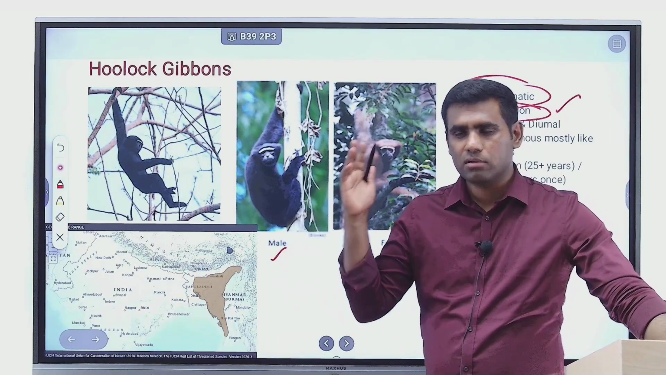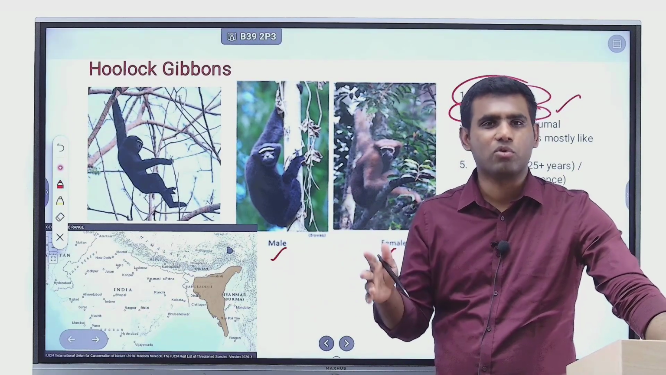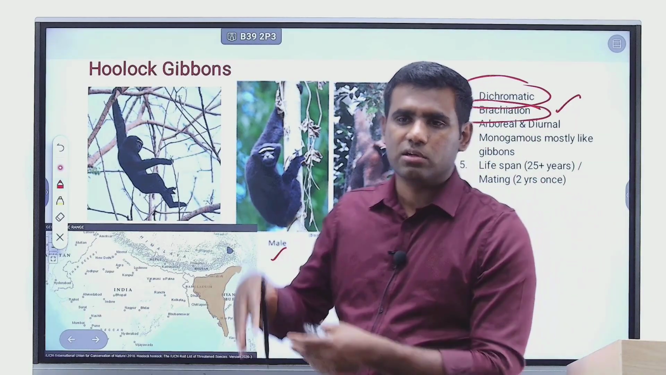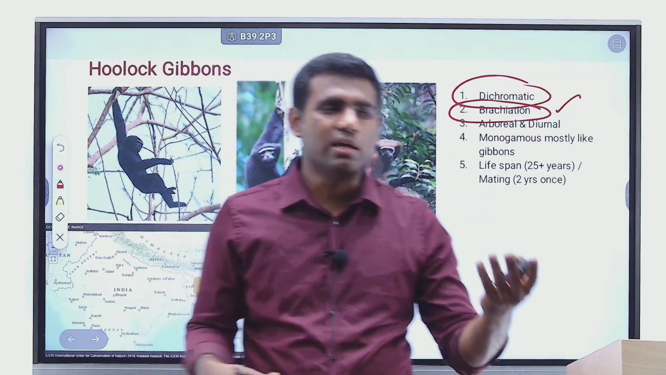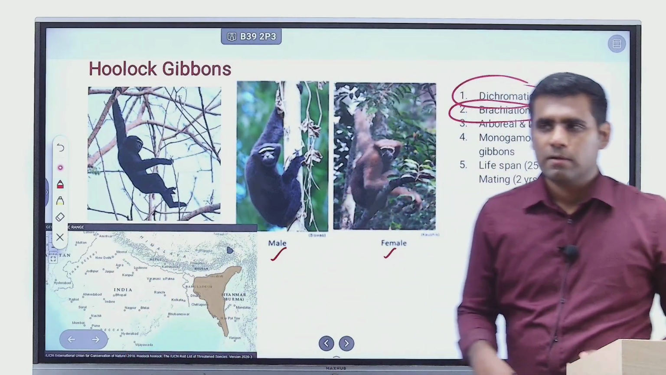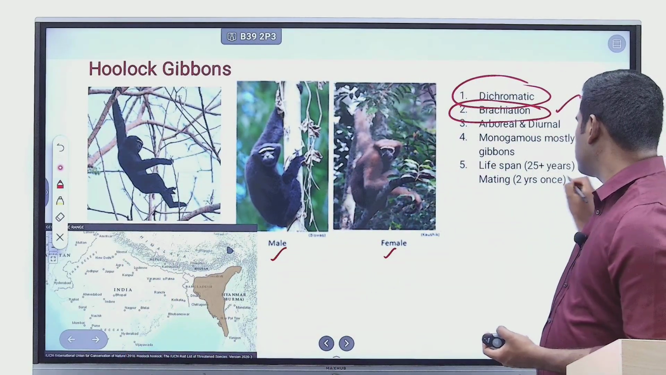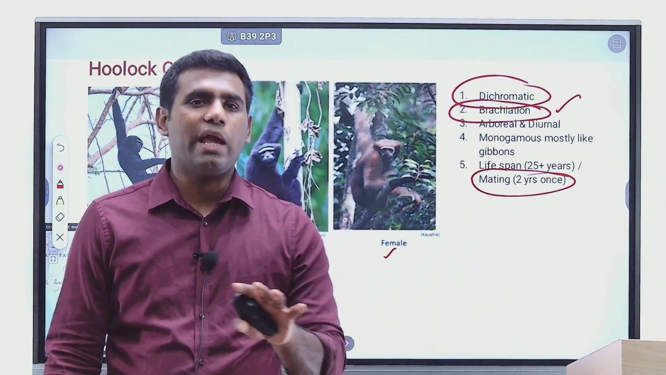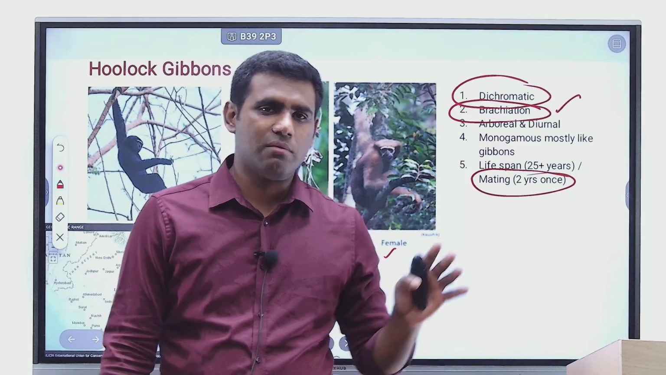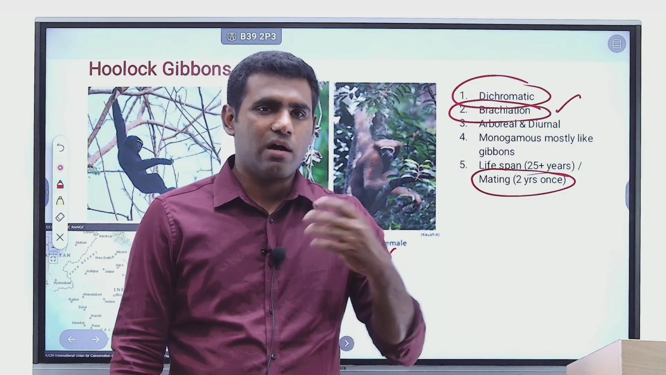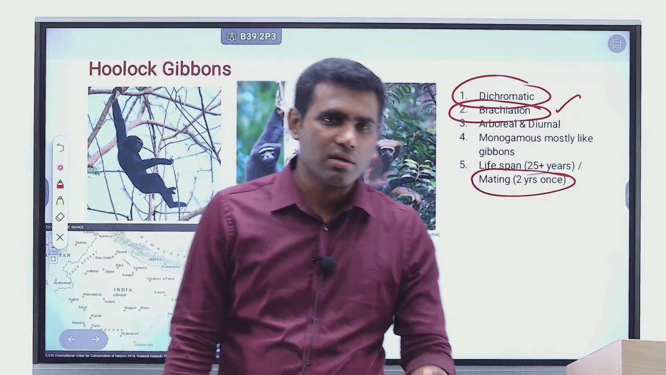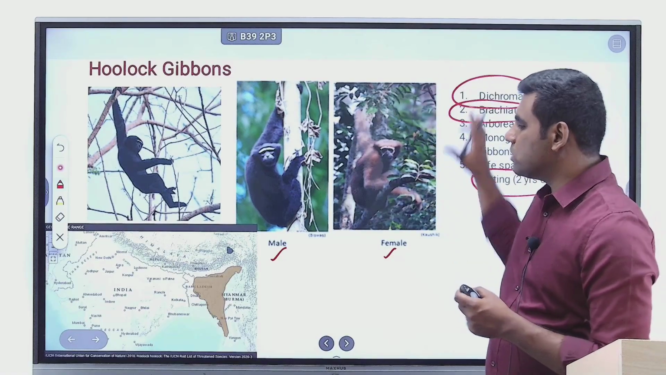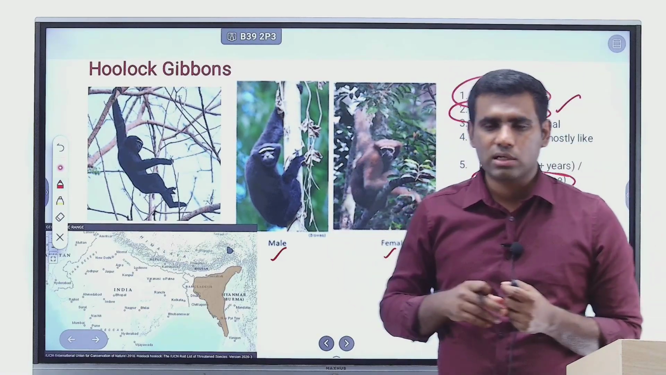In the wild, hoolock gibbons usually have a lifespan of around 25 years, and when they are captured and kept in a zoo or preserved, their lifespan automatically increases to up to 40 years as well, right? And mating happens once in 2 years, and the pregnancy period lasts for about 180 days, around 6 months. The number of offspring delivered in one pregnancy is just 1, right? So these are the important features that can be asked with respect to hoolock gibbons.